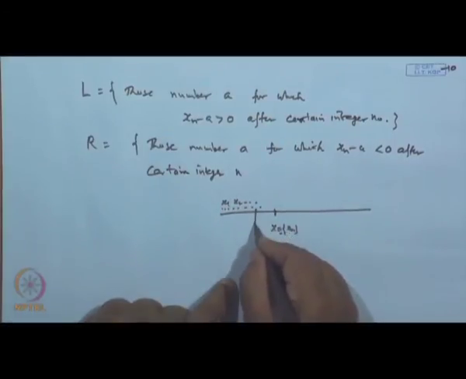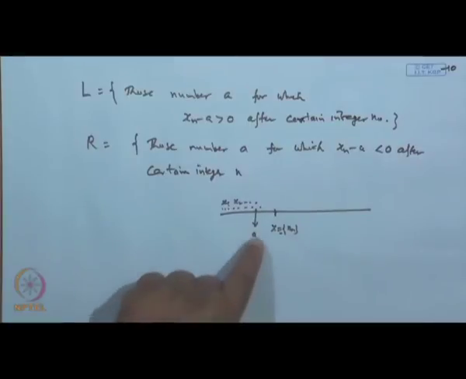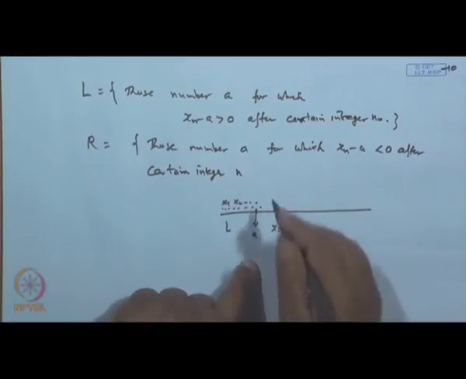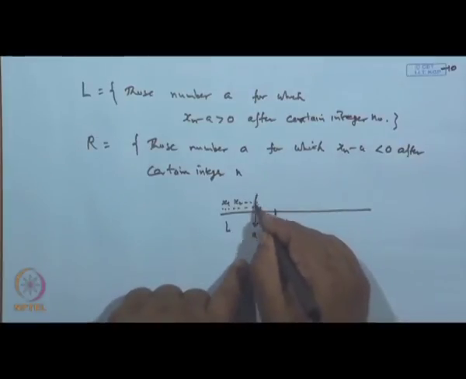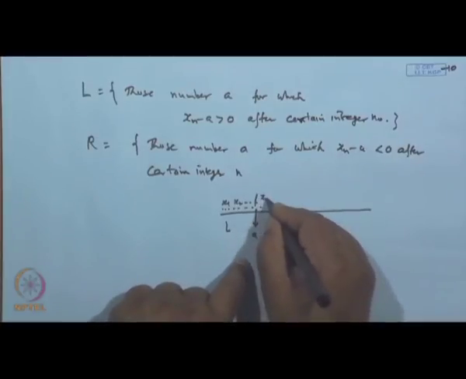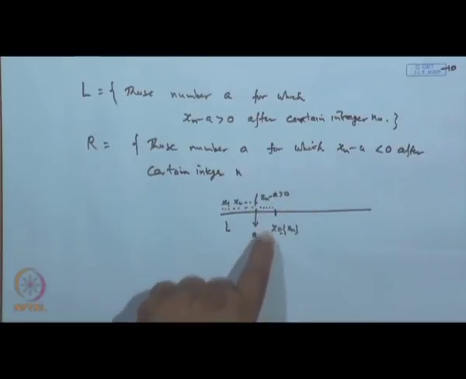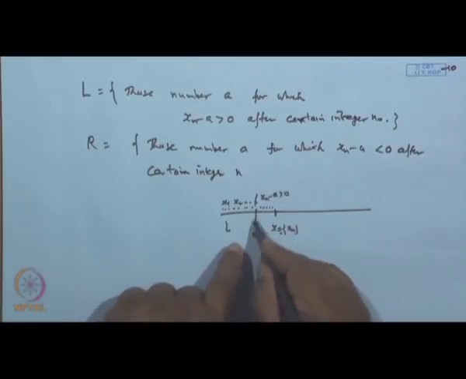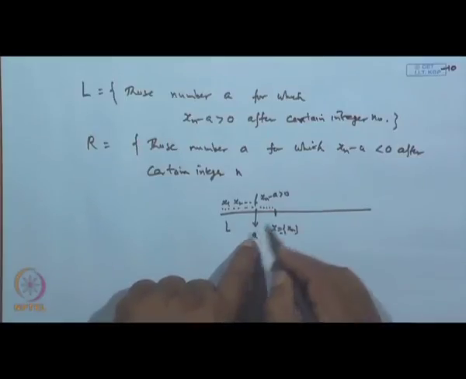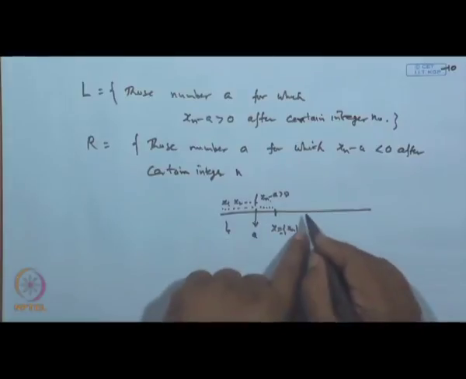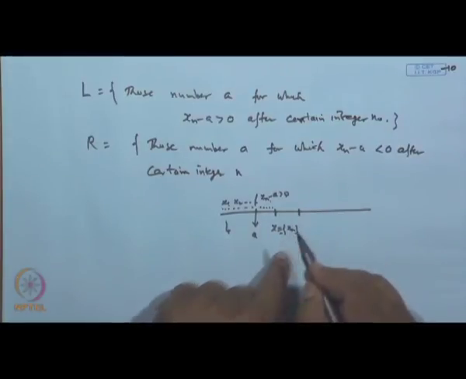I am putting those rational numbers, those numbers A, in the lower class such that after a certain stage the difference x n minus A is positive. So, these points will come, is it not? Those real numbers for which this is greater than 0 will be put in the lower class, while the upper class means A is this.